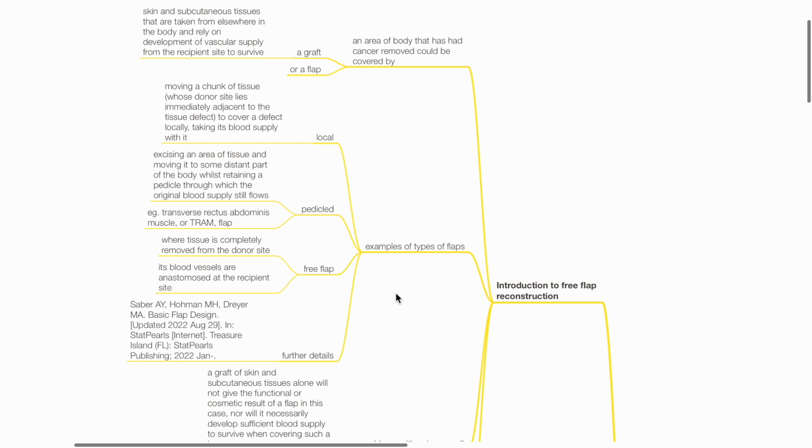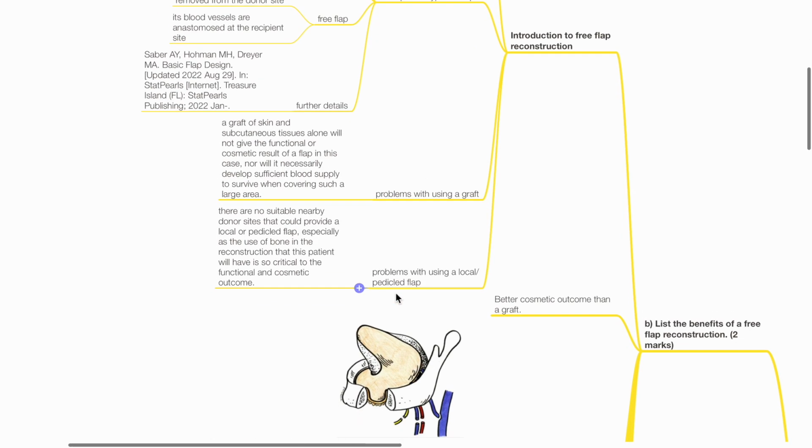the recipient site. Problems with using a graft include a graft of skin and subcutaneous tissue alone will not give the functional or cosmetic result of a flap in this case, nor will it necessarily develop sufficient blood supply to survive when covering such a large area. Problems with using a local or pedicled flap: there are no suitable nearby donor sites that could provide a local or pedicled flap, especially as the use of bone in reconstruction in this patient is so critical to the functional and cosmetic outcome.